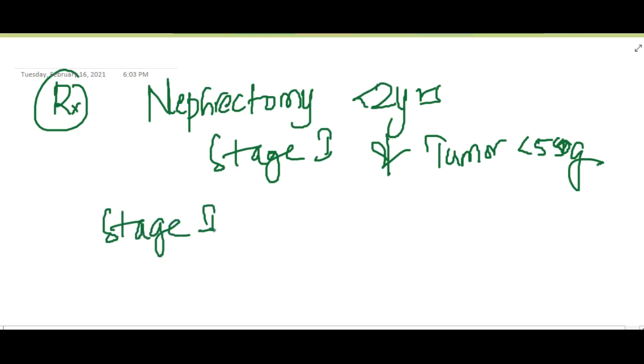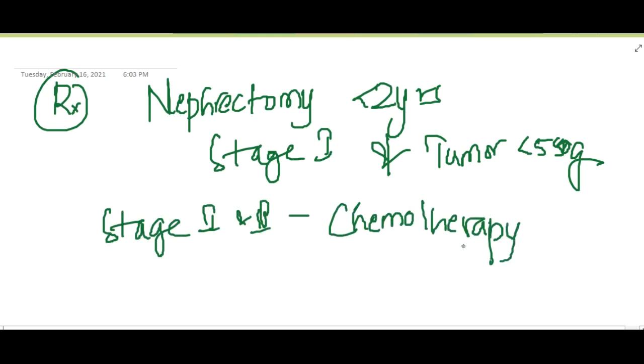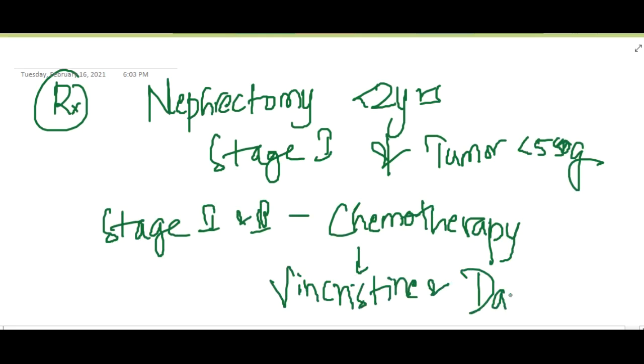In stage 1 and 2, you can give chemotherapy with 2 drugs, that is vincristine and dactinomycin.